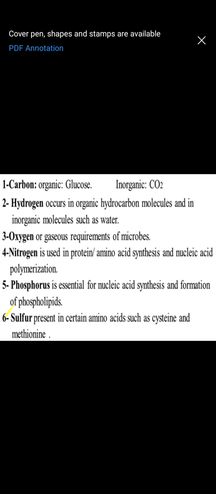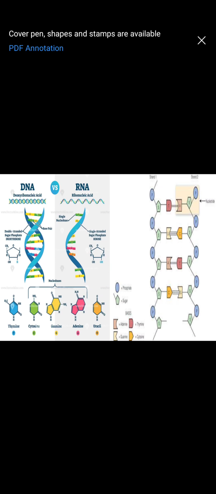Coming to sulfur. Now sulfur is not considered a macro element by all, but most of the textbooks tell that sulfur is also a macro element. It is required in the formation of certain amino acids like cysteine and methionine. So these are the requirements for macro elements. Macro elements, students, remember that they are required in large quantities by the microorganisms.